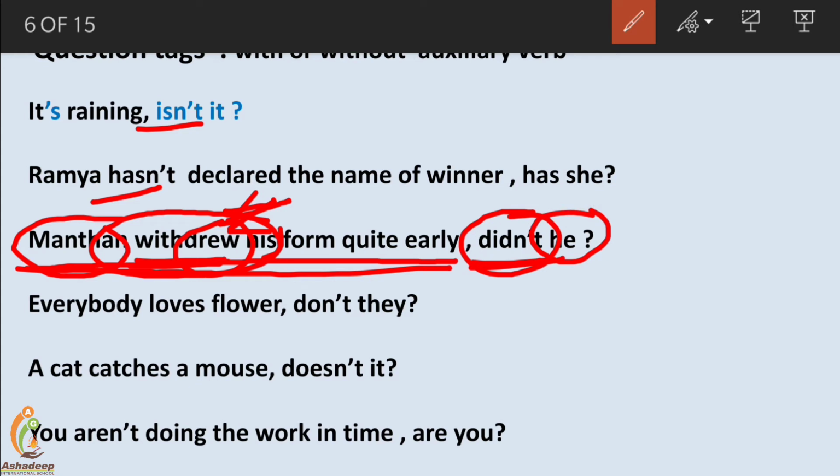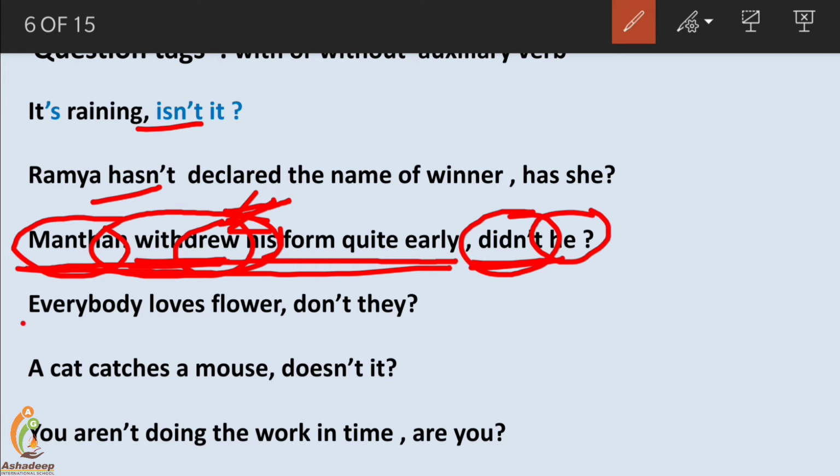So friends, two types of sentences we will have. In the first type they will be clear, means the auxiliary verb will be given, so directly we will change them into negative or positive. But for the sentences without auxiliary verbs, we will follow the tenses: do, does or did on the basis of their tense.